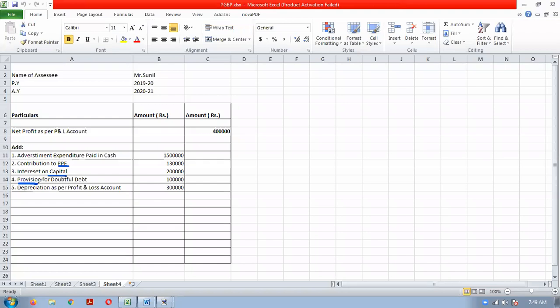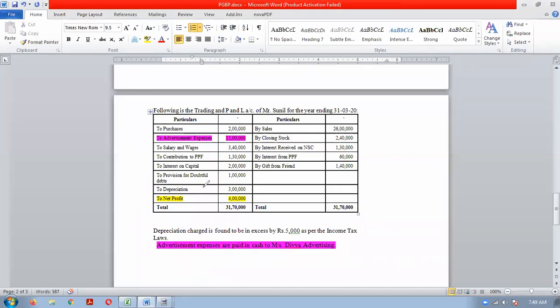The Income Tax Act says that any expected expenditure is not allowed, only actual expenditure. Depreciation as per the profit and loss account you always add back. So we have completed the debit side of the profit and loss account.